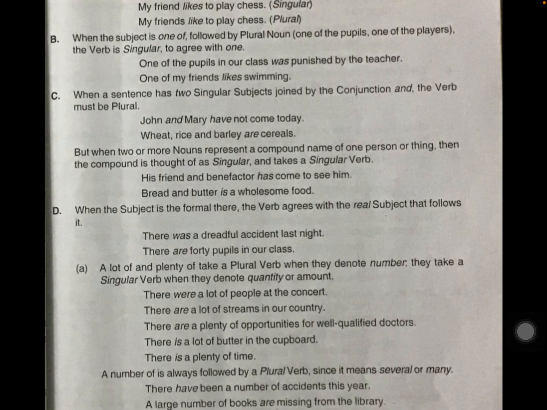But when two or more nouns represent a compound name of one person or thing, then the compound is thought of as singular and takes a singular verb. See this, children? His friend and benefactor has come to see him. So he is a friend. They have used two words here, but those two words represent one person only. That's why here we have to use a singular verb.